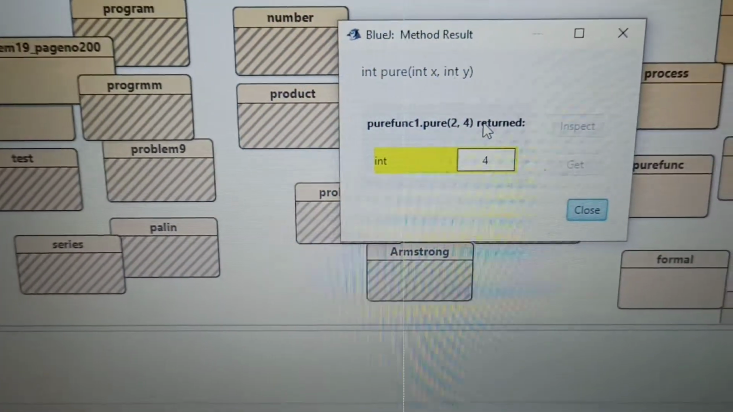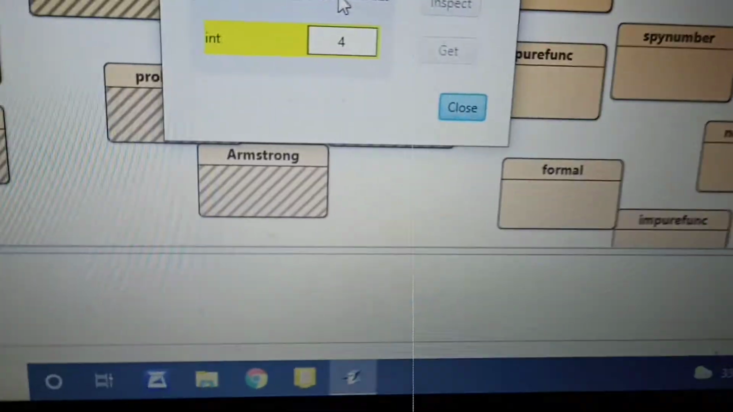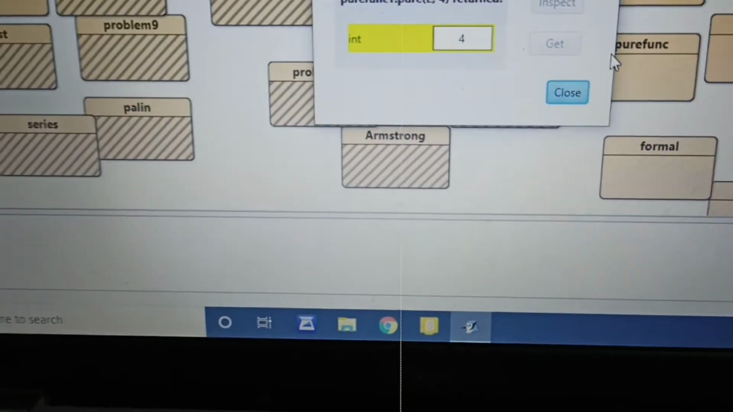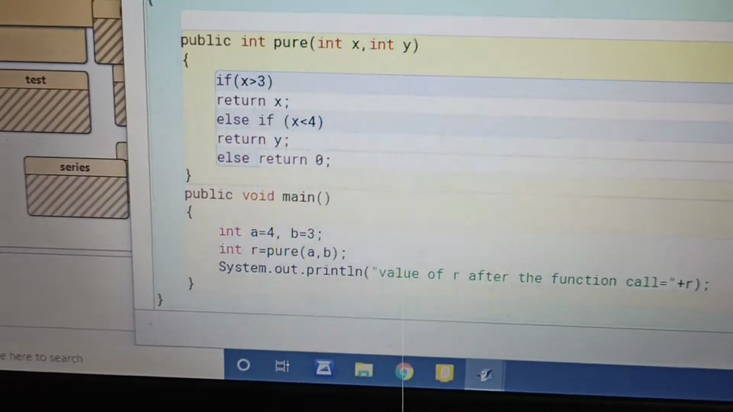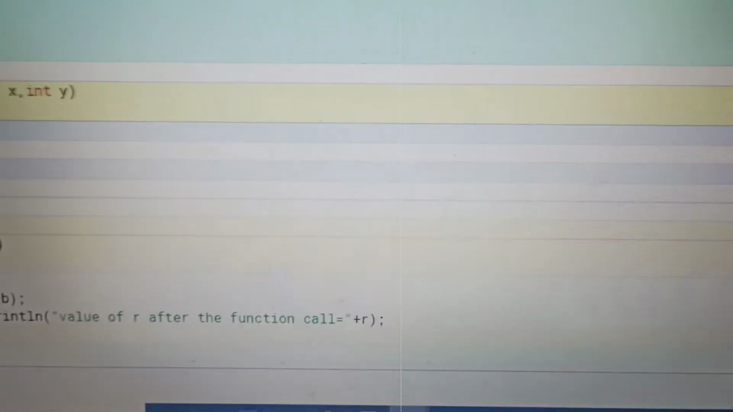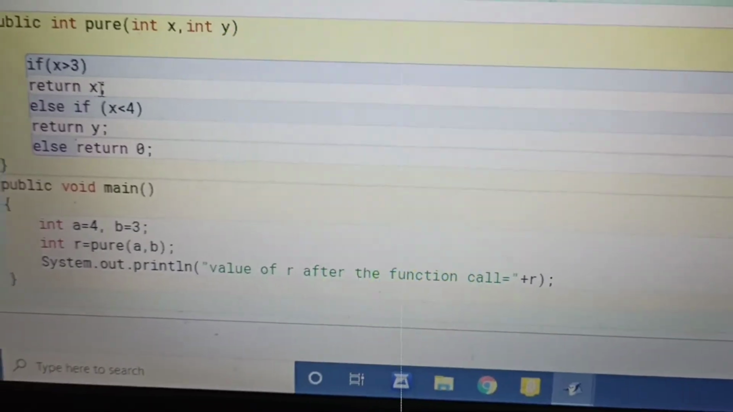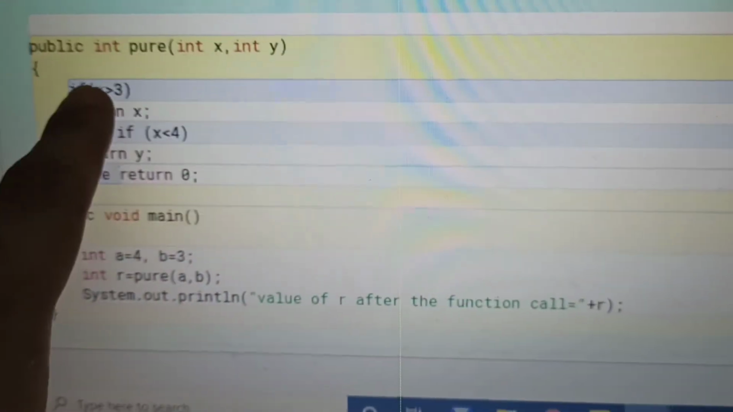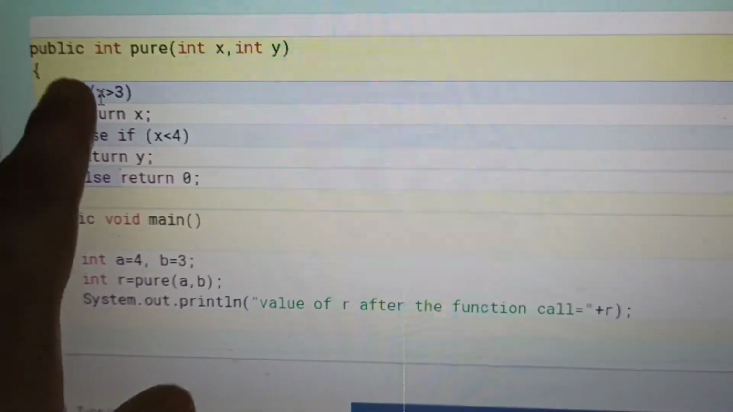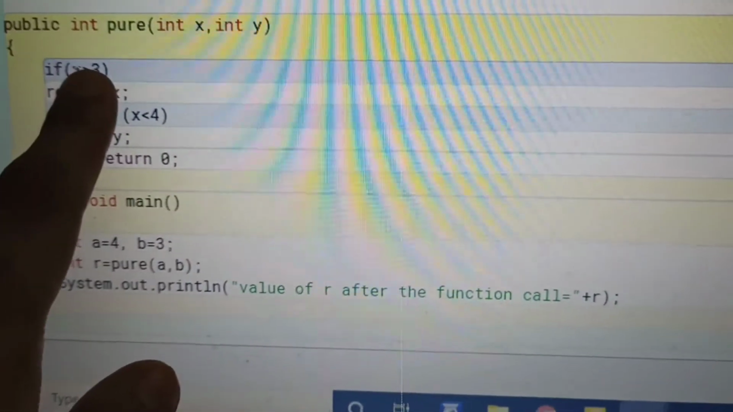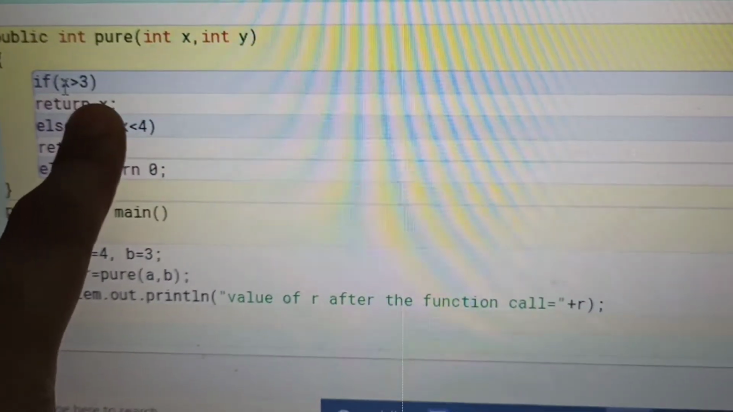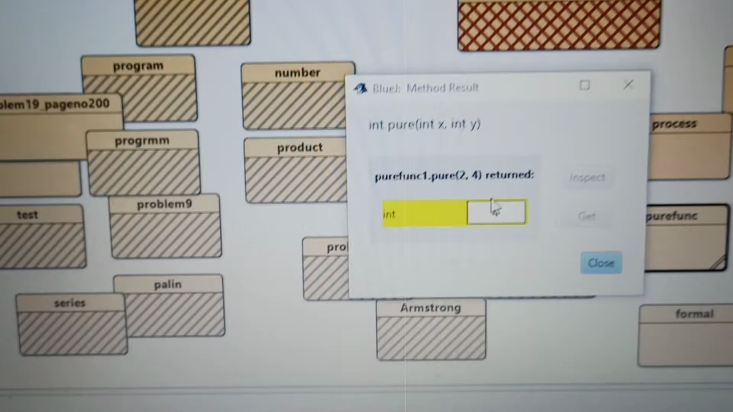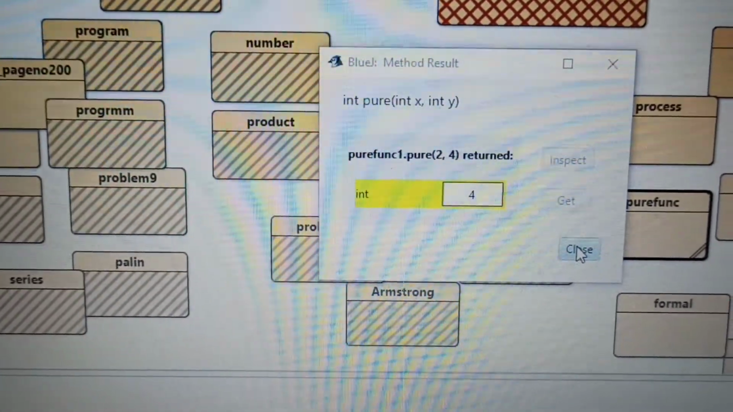Here it is written 4. Why? Because as you can see over here, the condition is satisfied: 4 is greater than 3. Yes, the x value 4 is greater than 3, so it returns the value of x, and that is why it shows 4 on the output screen. So 4 is returned over here. I hope this video is helpful for you.